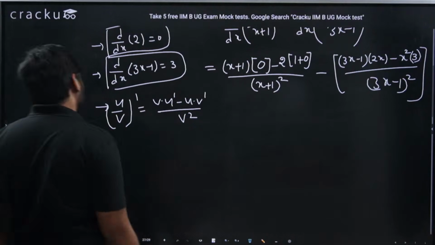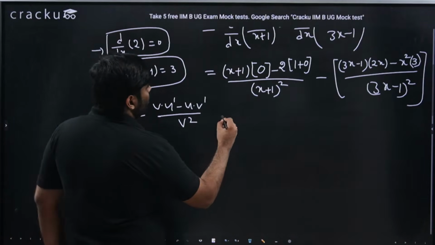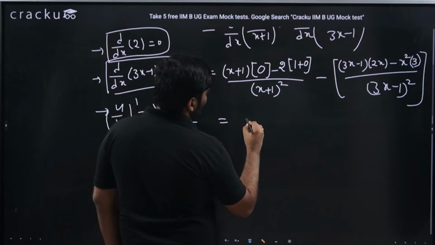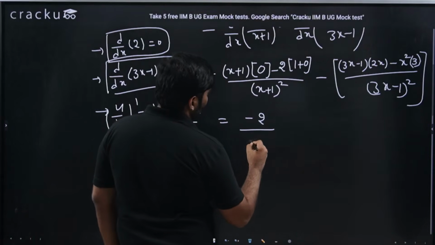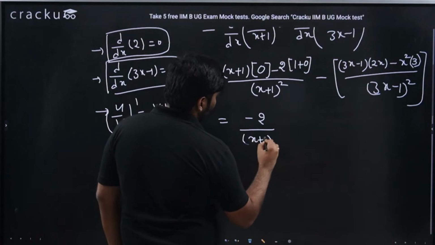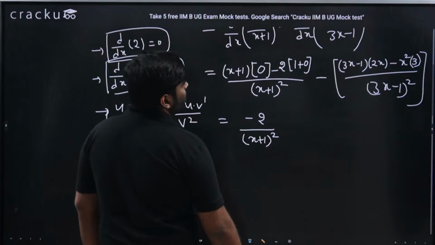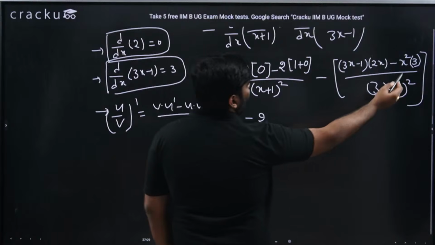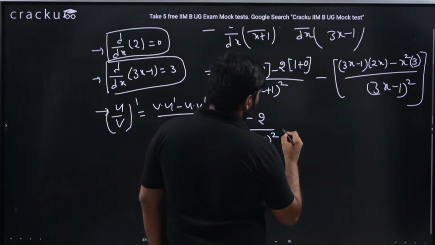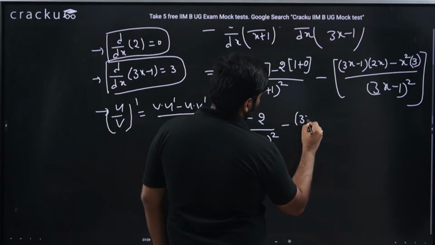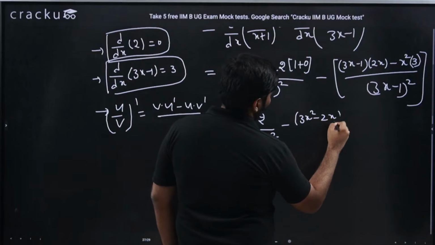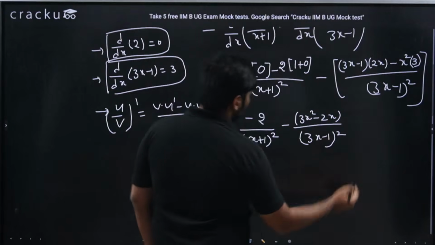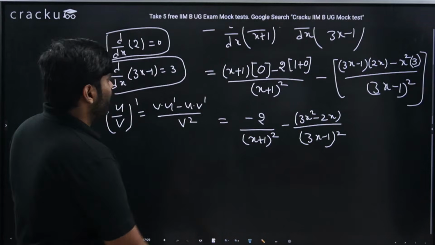Okay, people said yes, sir. So this is nothing but x plus 1 into 0 is 0, minus 2 into 1 plus 0 is minus 2, divided by x plus 1 whole square. This is the first term. Whereas for the second term, this is 3x into 2x, which is 6x square, minus 3x square, so 3x square minus 2x, with a minus sign on the numerator, divided by 3x minus 1 whole square. This is f dash of x.